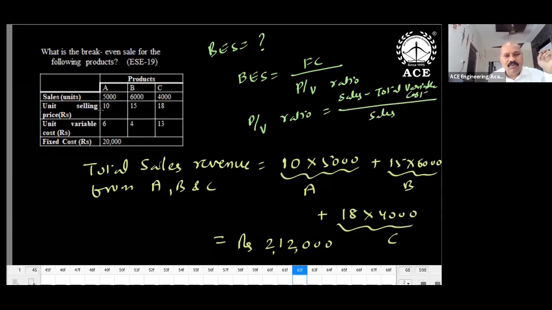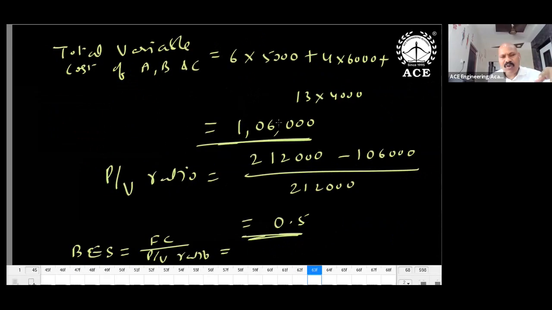What about sales here? We have 3 products, A, B, C. 10 into 5,000, 15 into 6,000, 18 into 4,000. So total sales is 2,12,000 from 3 products. Variable cost is 6 into 5,000 plus 4 into 6,000 plus 13 into 4,000. This is the total variable cost of A, B, and C, 1,06,000. P by V ratio is 2,12,000 minus 1,06,000, divided by 2,12,000.